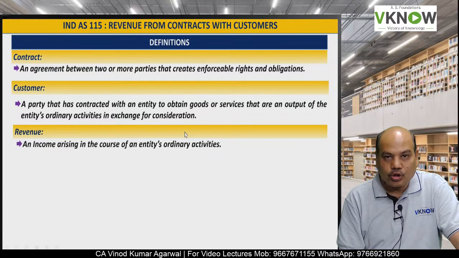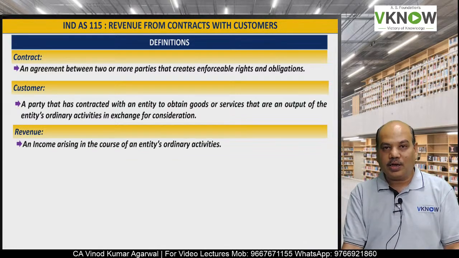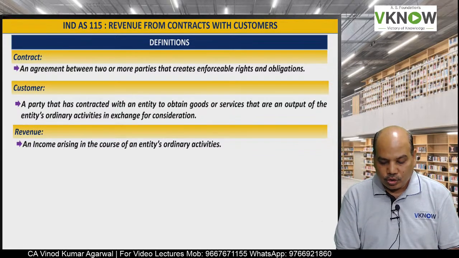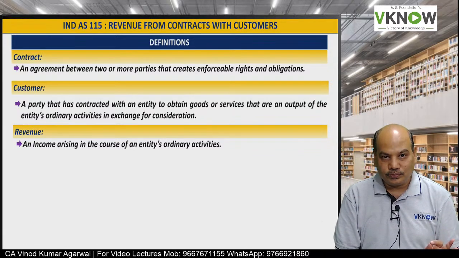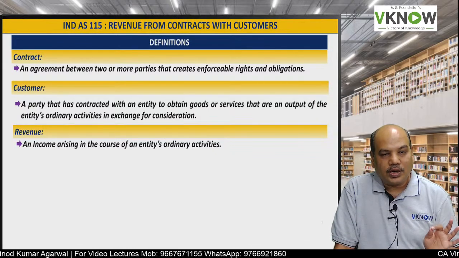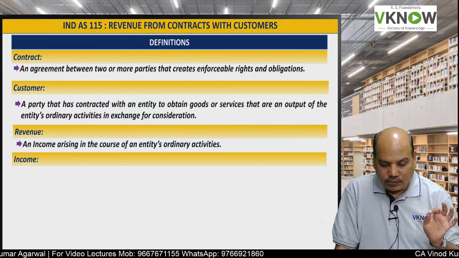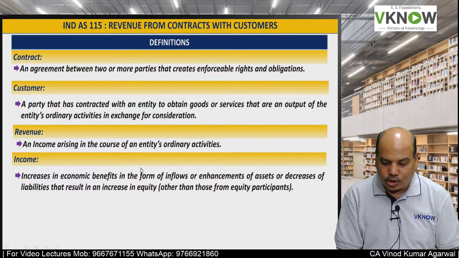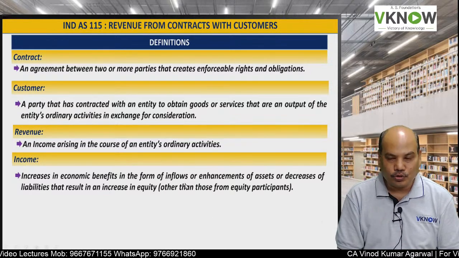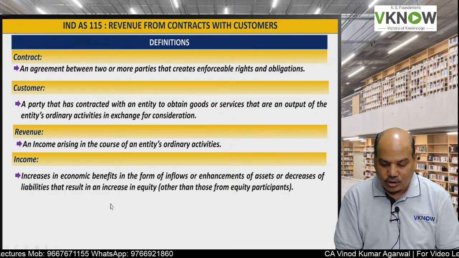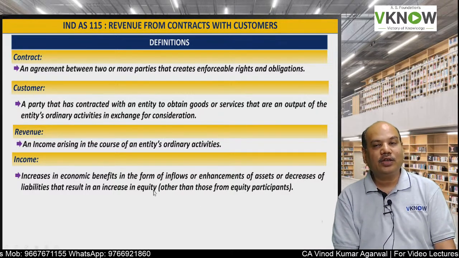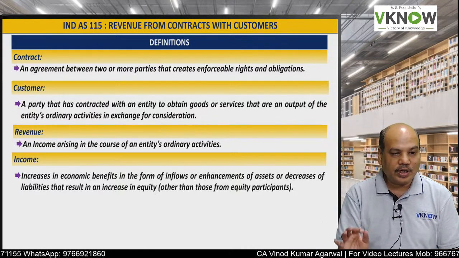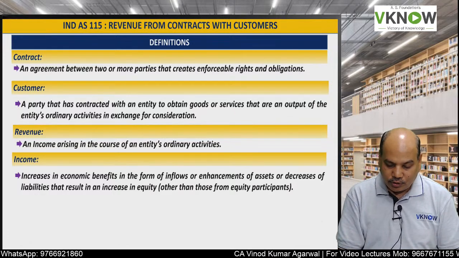Now we'll come to the definition of revenue. Revenue means income arising in the course of the entity's ordinary activities. All income is not revenue, because only income arising from ordinary activity will be revenue. Income is a wider term. Income means an increase in economic benefit in the form of inflows or enhancement of assets or decrease of liabilities that results in an increase in equity. So for a company, dividend can be income, rent received can be income, but may not be revenue.